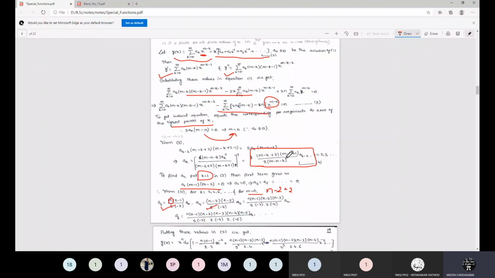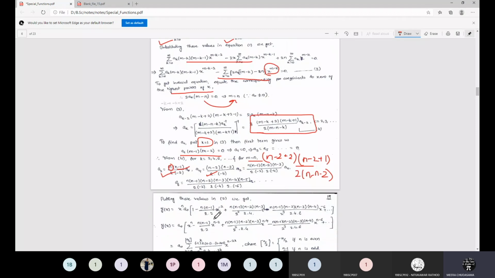Then when you substitute here k as 2 and m as n, this factor will be n minus 2 plus 1, so it is n minus 1, that you can see in the numerator part of a2. And in the denominator, it will be 2 into n minus 2, right? So 2 is already there, and the minus 2 factor gets cancelled. Similarly, a4 will be evaluated and a6 will be evaluated.